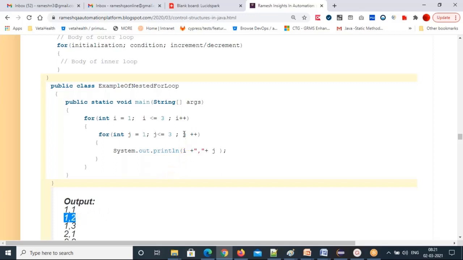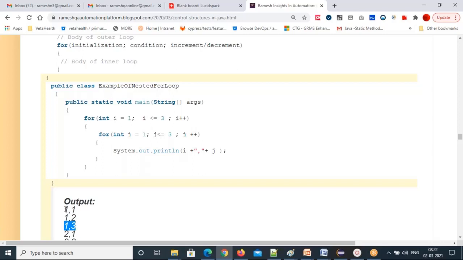Again, it will go to j plus plus. After the statement execution, it will go to the condition, the increment or decrement part, right? So j value now is currently 2. 2 plus 1, 3. 3 less than or equal to 3, true. Comes inside. I value 1, j value 3. So 1 comma 3 will print.